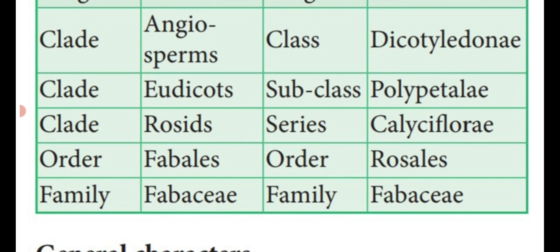For example, if you take a rose flower and remove all the petals, a small disc-shaped structure can be seen. That is the thalamus. If the shape of the thalamus is cup-shaped, that is known as Caliciflorae. That is the series. Order Rosales, family Fabaceae.